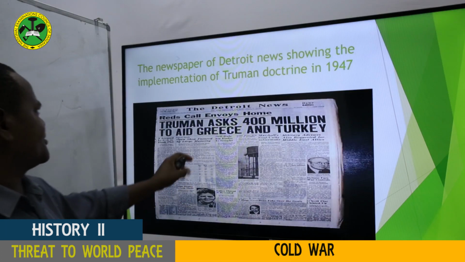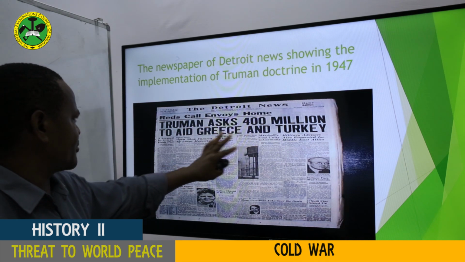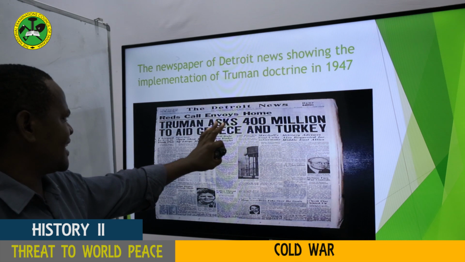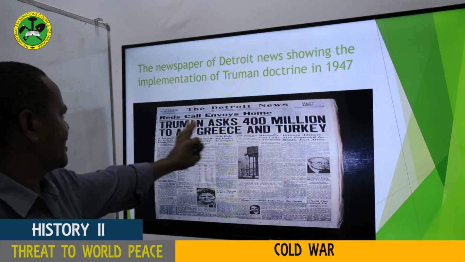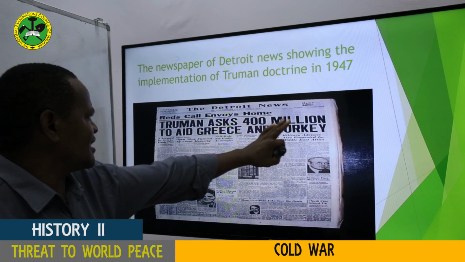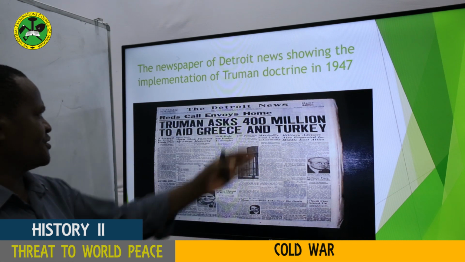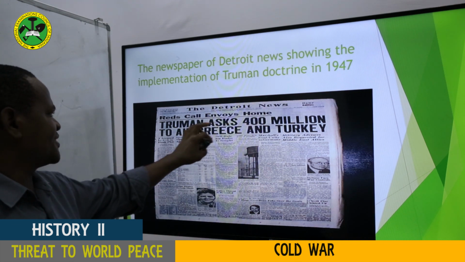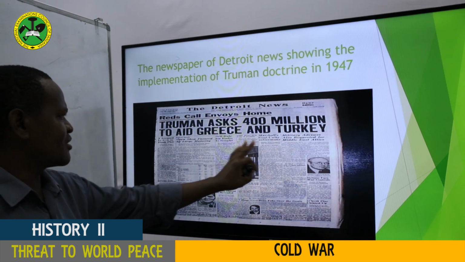So this, as you can see, shows the implementation of that Truman Doctrine, where Truman, in 1947, sorry, he asked for about 400 million US dollars to aid Greece and Turkey. Why Greece and Turkey? It was in 1947 that there was the danger of Greece and Turkey becoming communist.